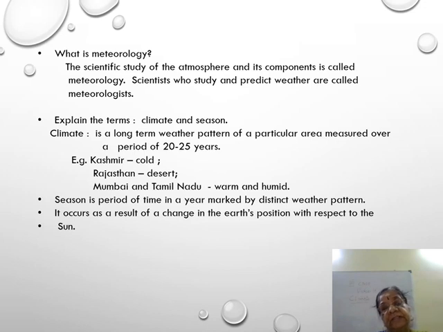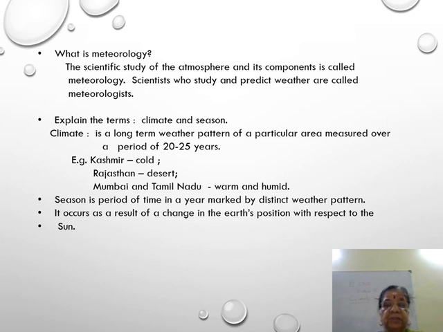So climate is a long-term weather pattern of a particular area measured over a period of 20 to 25 years. Example: Kashmir, cold climate; Rajasthan, desert, hot climate; Mumbai and Tamil Nadu, warm and humid climate. Then season is a period of time in a year marked by a distinct weather pattern. It occurs as a result of change in the earth's position with respect to the sun.